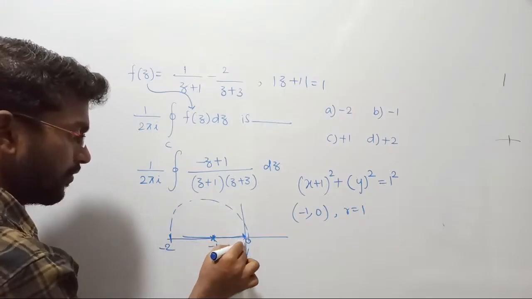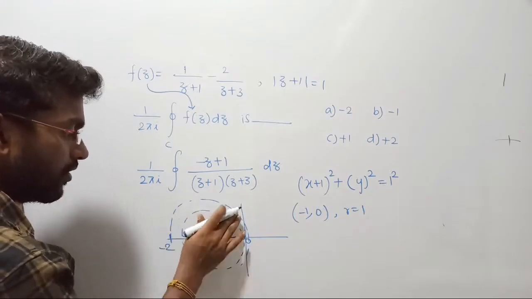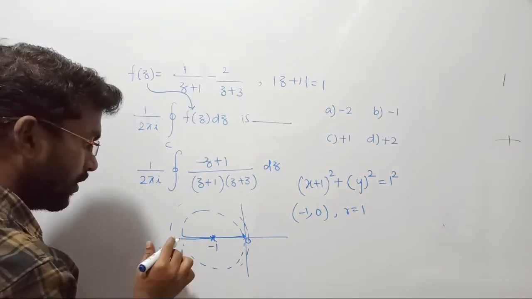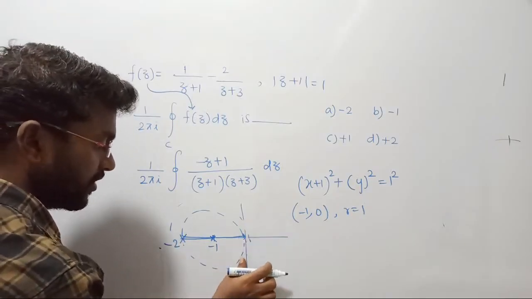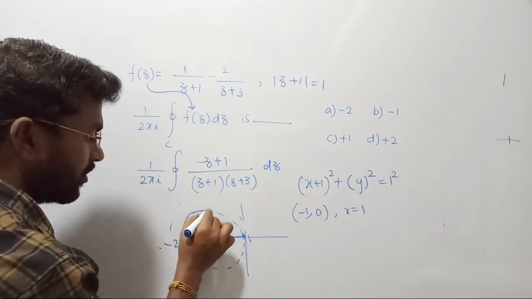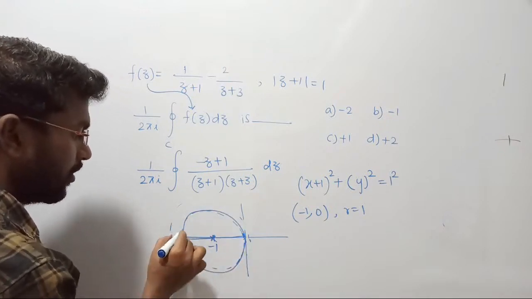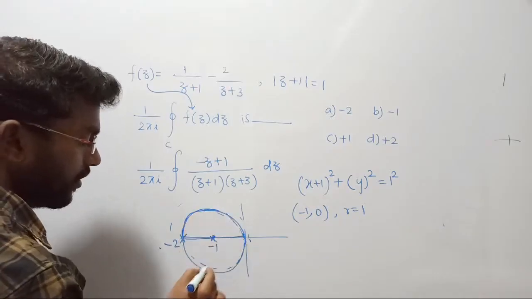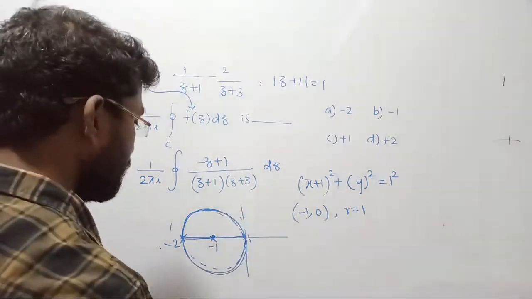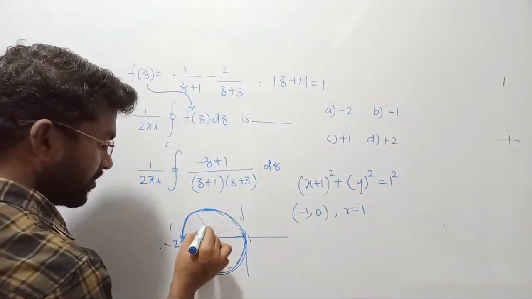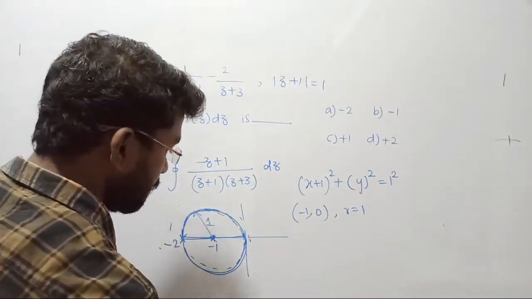Let us consider that this is minus 2 and this is 0, such that this is your region of convergence. The radius of the circle is always 1.